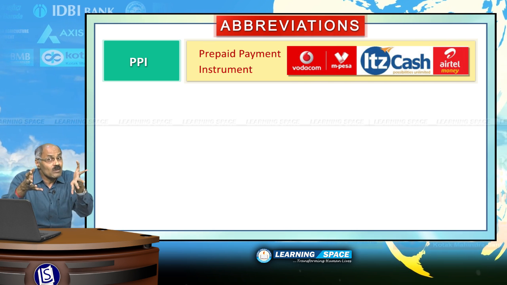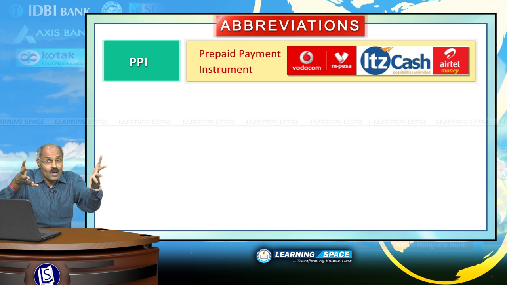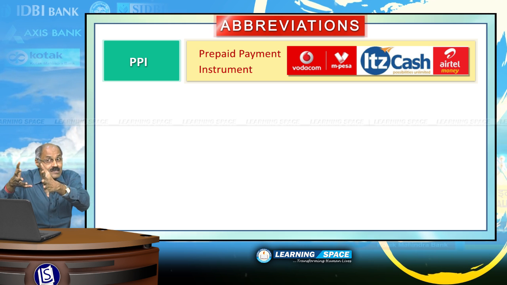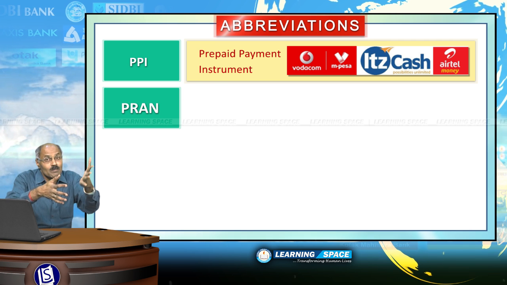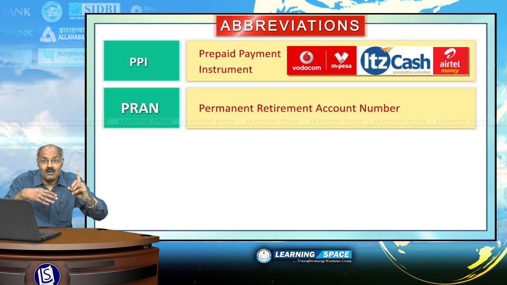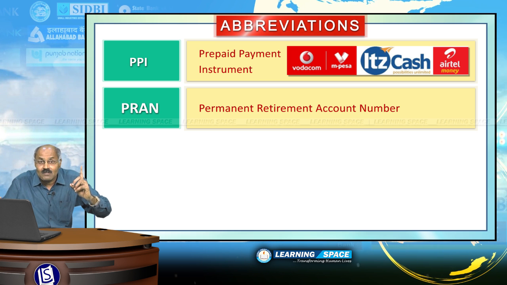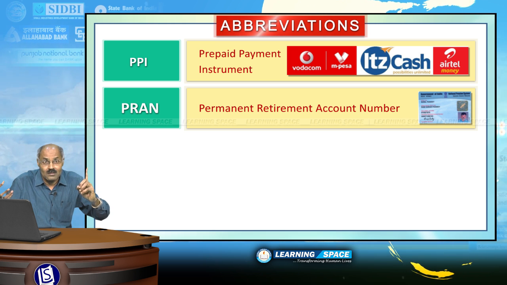Look into the next one, PPI, prepaid payment instrument. All of you are well aware about Airtel money, M-Pesa of Vodafone, these are examples of prepaid payment instruments. Look at the next one, PRAN. This is permanent retirement account number. This is a unique number. The retired employees will get permanent retirement account number.